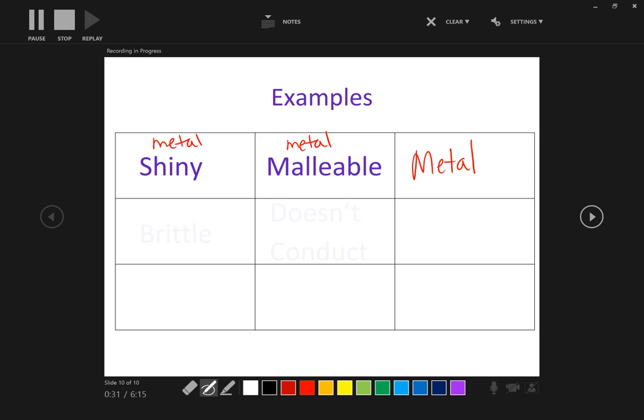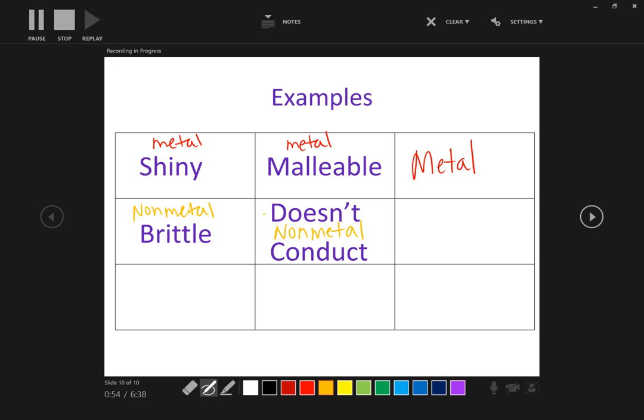Let's take a look at another example. If it's brittle and doesn't conduct, so which one, metal, nonmetal, or metalloid, do those properties follow? Well, brittle was a nonmetal, and doesn't conduct was also nonmetal. So this substance must be nonmetal.